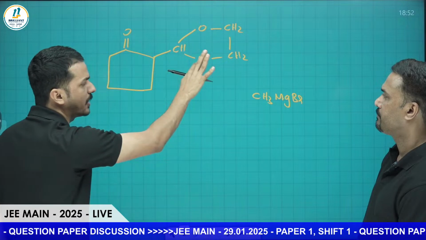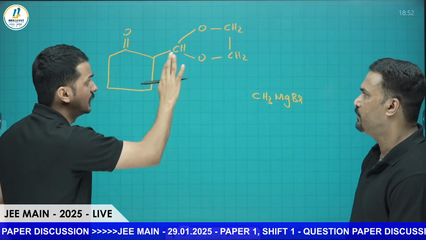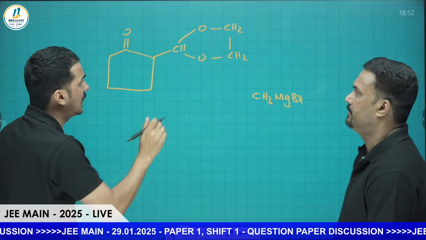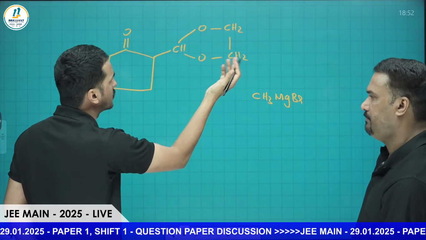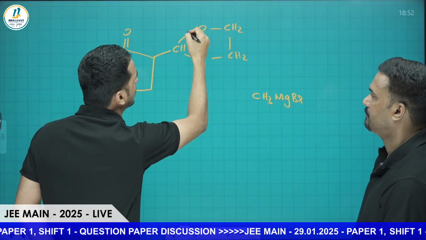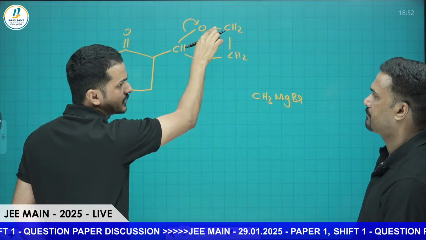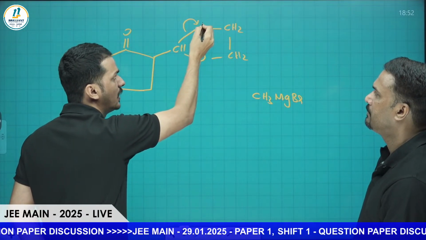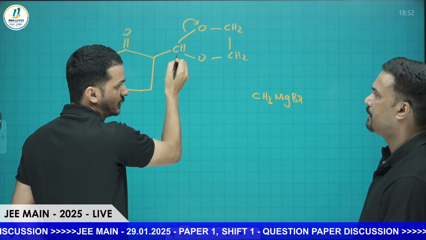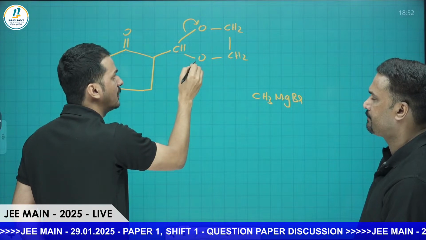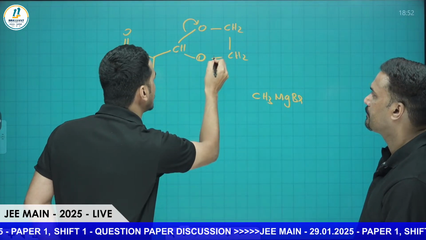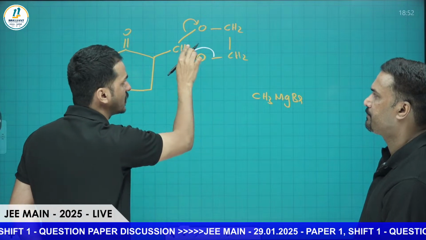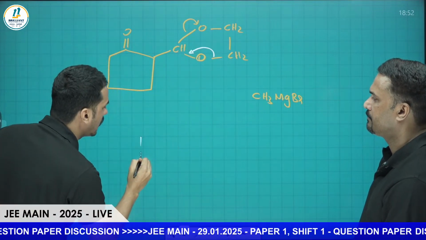Anyhow, this carbon-oxygen bond will always break. Ring opening will be there. That bond will break. This oxygen, or any oxygen, will take its electron towards it, so automatically it will become negative, and the carbon will become plus charge. The carbon-oxygen bond will break. At the same time, this oxygen will donate its electron towards here, so that portion becomes a double bond. So we can draw like this.